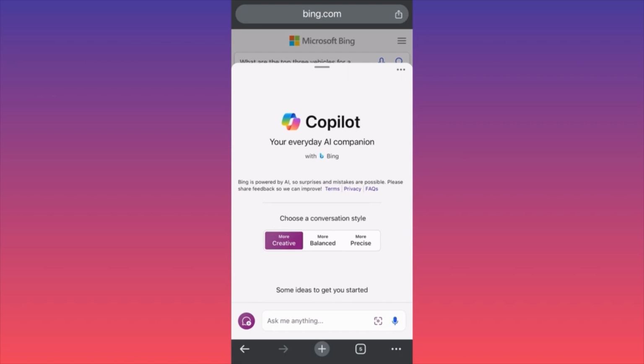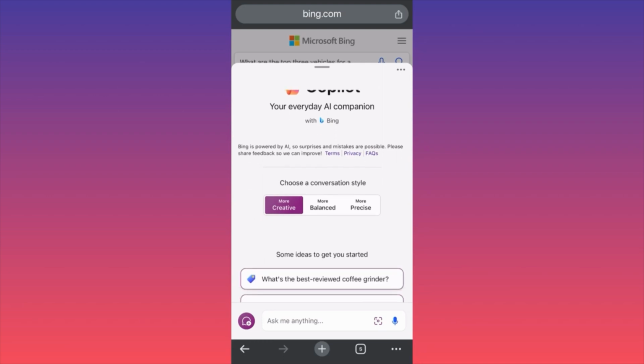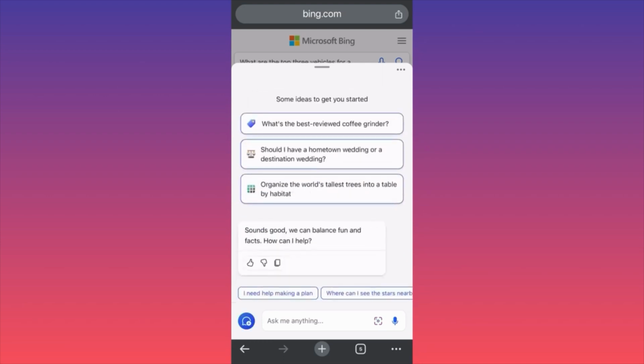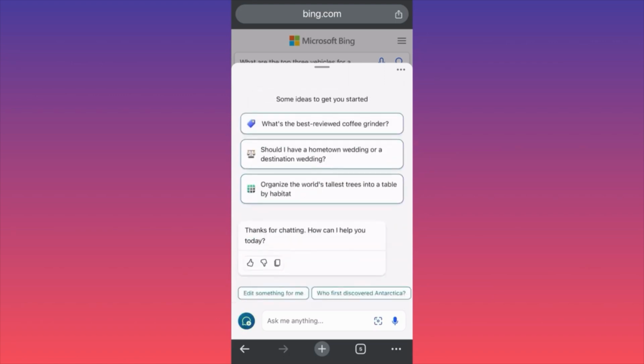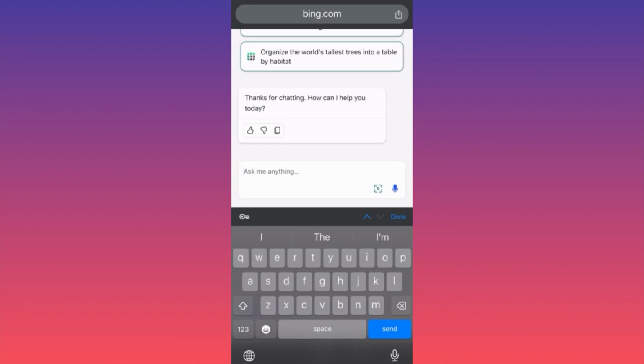As you can see over here, the conversation style is divided into 3 different sections, which give you different types of answers, which could be more creative, which means you're not going to get the exact answer, or you can work with more precise. So the way you can actually communicate with it is by simply clicking the style that works best for you. Now, in our example over here, we can shift to more precise, and we're going to ask a question that requires a very precise answer.